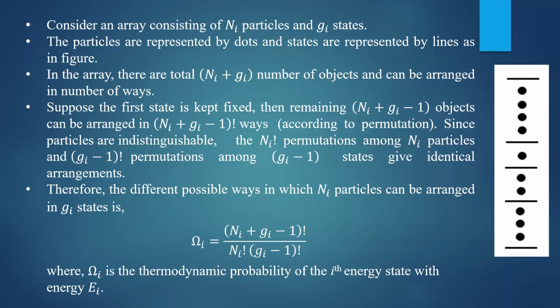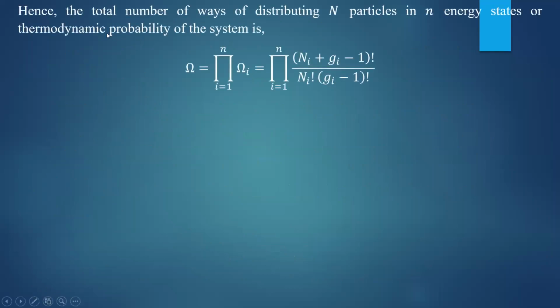So total number of ways divided by the identical arrangements. And here omega i represents the thermodynamic probability of ith energy state with energy Ei. This is giving you the thermodynamic probability of one macro state. There are n number of macro states. So what will be the total thermodynamic probability? That is given by taking the product of omega i's.